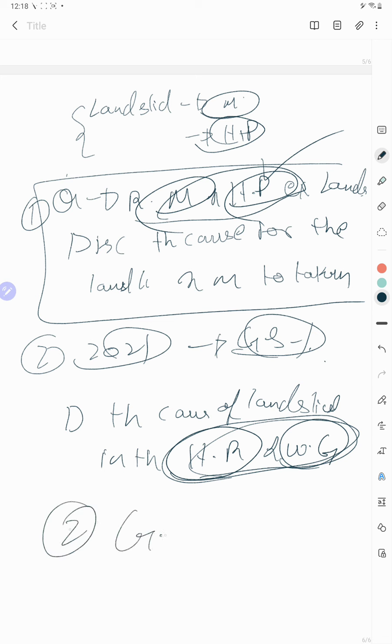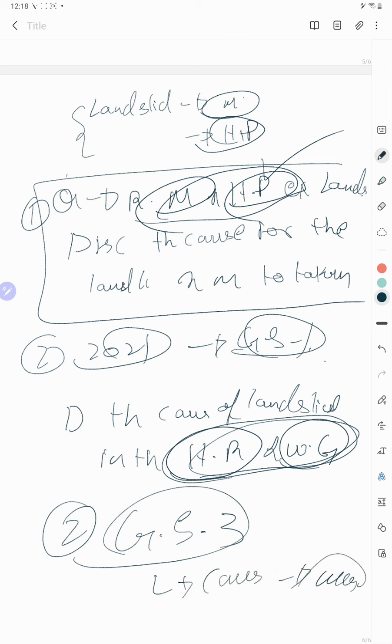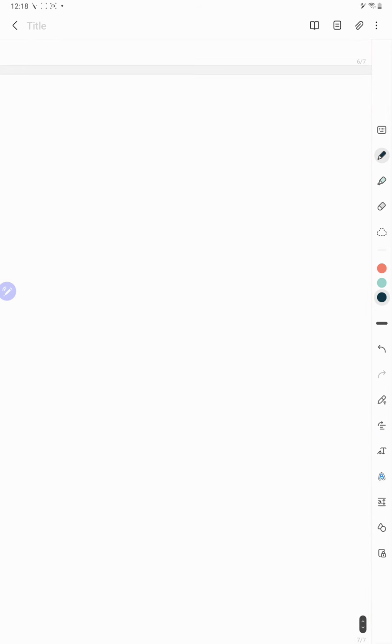Secondly, in GS3 also UPSC has asked about causes of landslides and measures to be taken. The same thing I have asked. So UPSC will ask this type of question now and then. You should be ready with these topics.